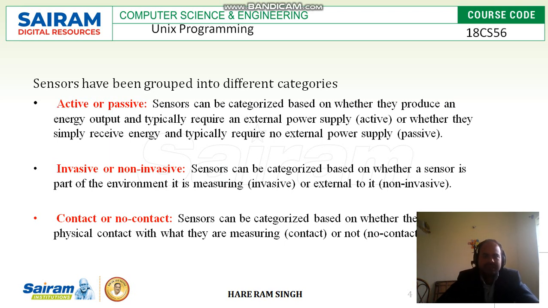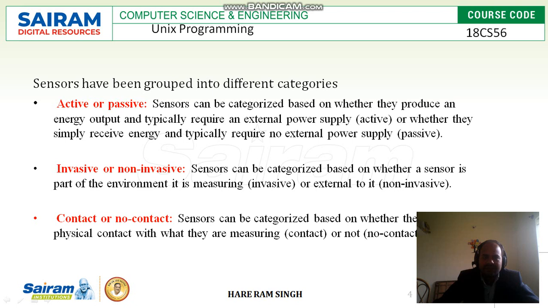Now, types of sensors. The sensors are divided into different groups, different categories. First one is active sensors and passive sensors. So let us see what is an active sensor and what is a passive sensor. Sensors can be categorized based on whether they produce an energy output and typically require an external power supply, or active, or whether they simply receive energy and typically require no external power supply.